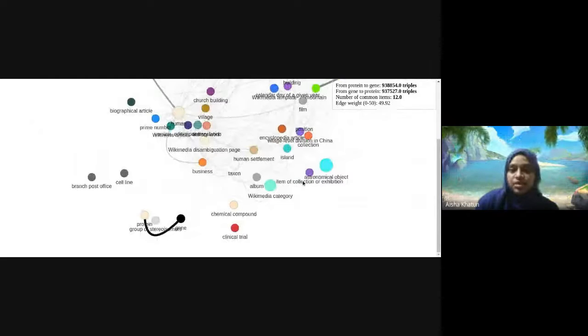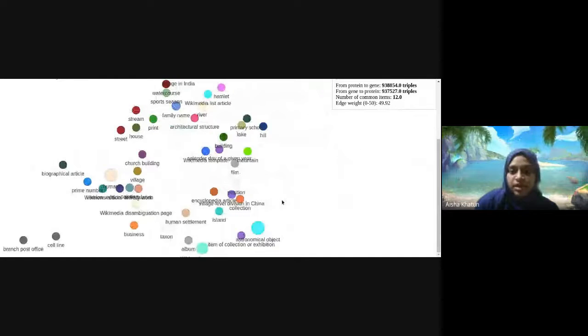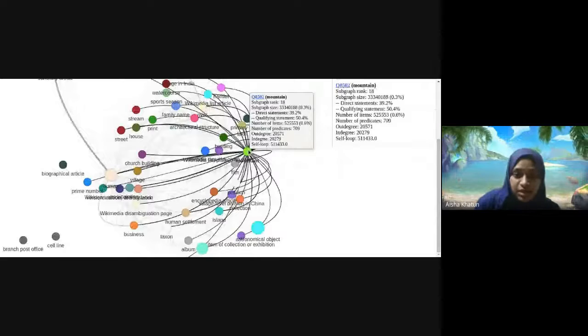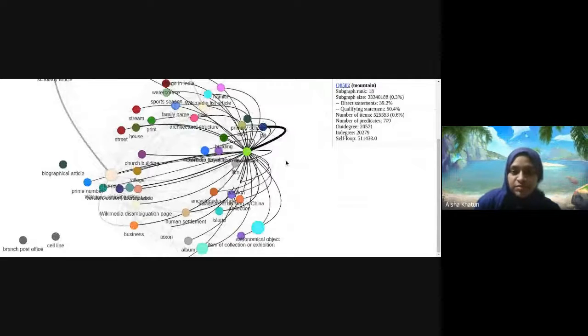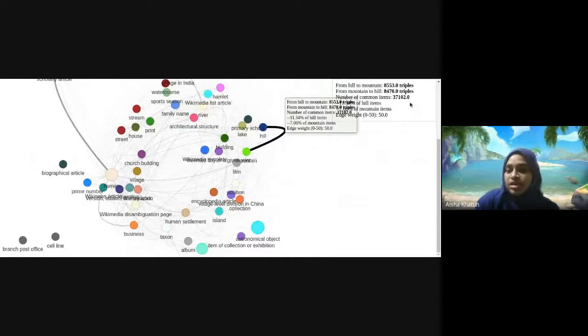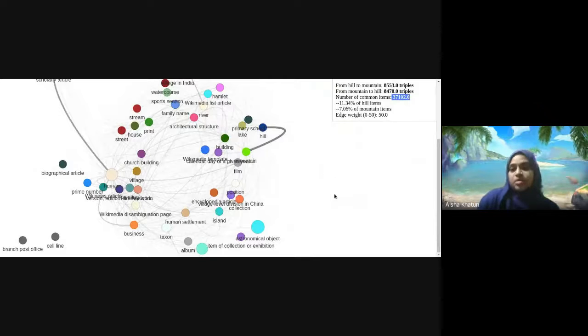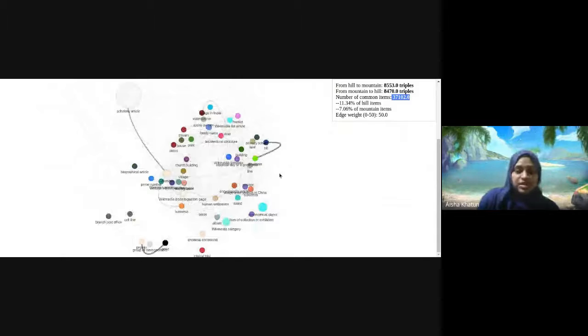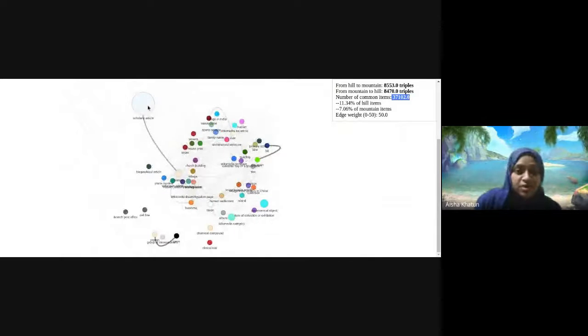Again, we can move around and look at, oh, okay, what is this? Oh, it's mountain and hill. There's a lot of connection between mountain and hill as well. There are a lot of common items, and it's quite understandable they are similar. So this is something we can play around with and look into to understand what Wikidata is really composed of.